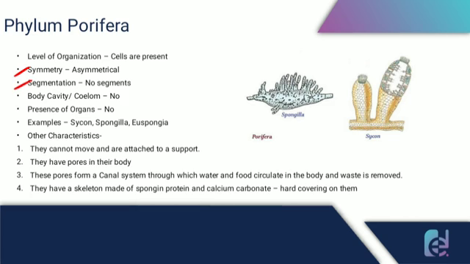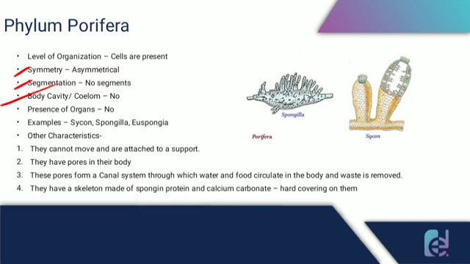Then also they do not have any body cavity. They have no coelom. Then they do not have any organs, and some examples are Scypha, Spongilla, Euspongia. As you can see here, the picture of Spongilla and Scypha.